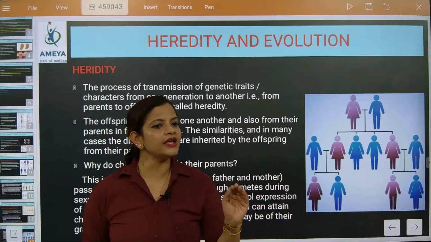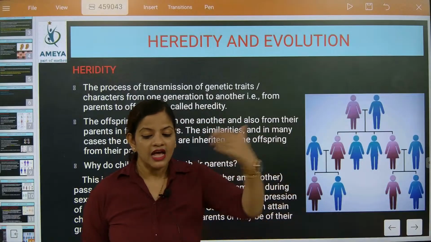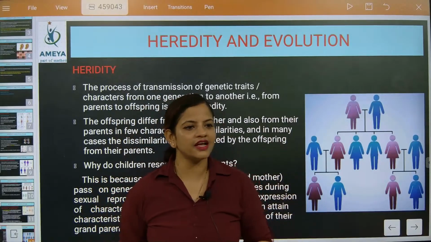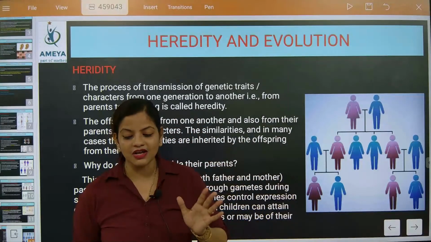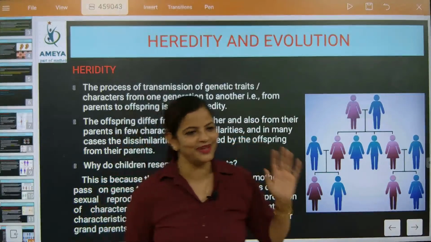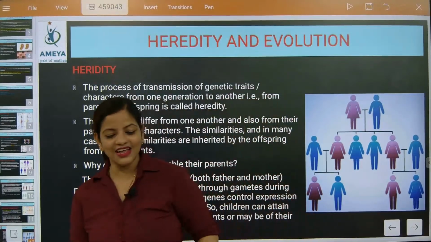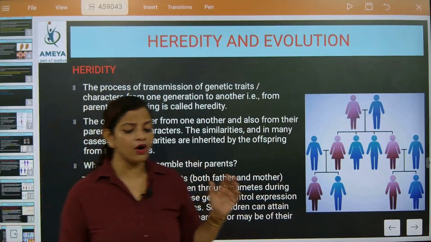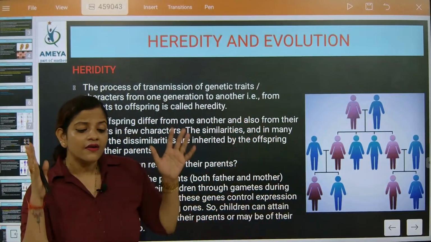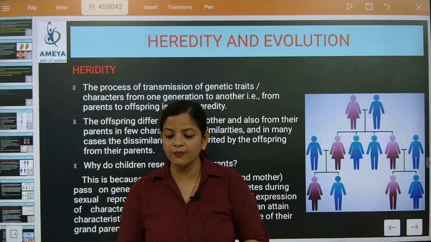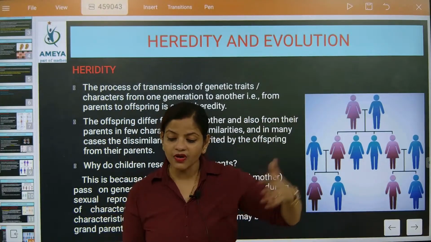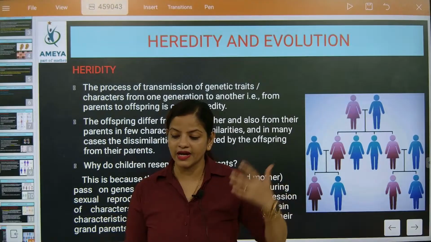That learning is not heredity. Otherwise, Einstein's children would be Einstein, Newton's children would be Newton. Understood or not? But it is not like Shaktiman's children will be Shaktiman only. It is exactly the combination of genes, the best genes selected. Physical and mental fitness is most important, and that will be given to new generations. Understood?